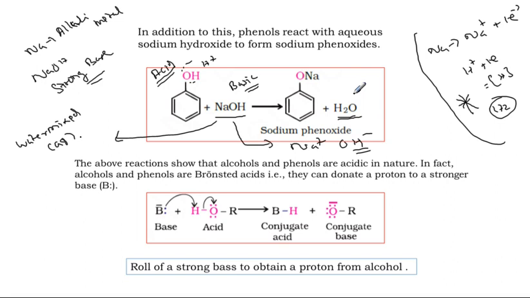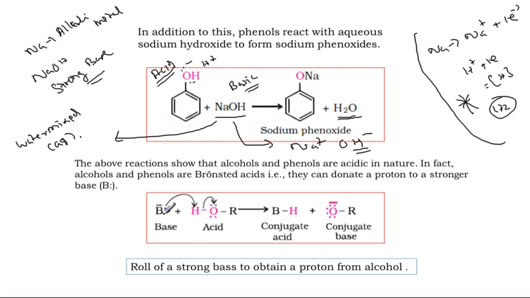So what is the role of phenol here? Acid. Why? Because NaOH is a strong base. The same thing is given here: base reacts with the acid. Acid character means the cleavage occurred between oxygen and hydrogen. What is the role of the alcohol?